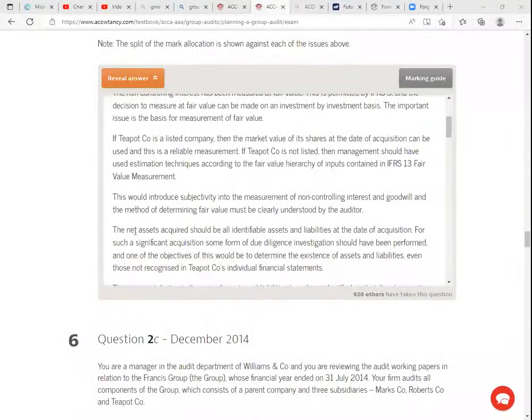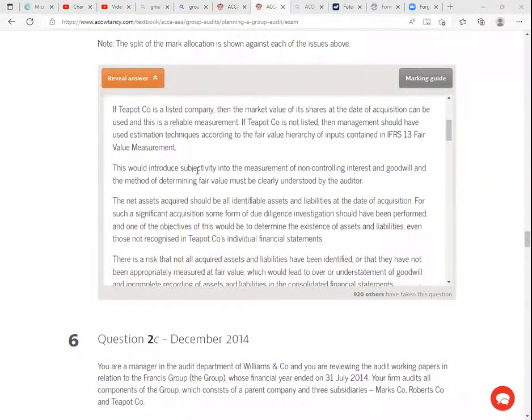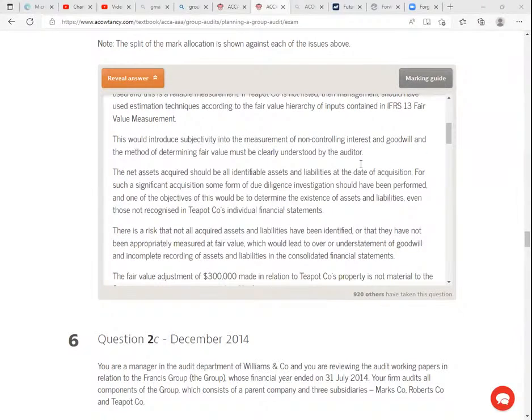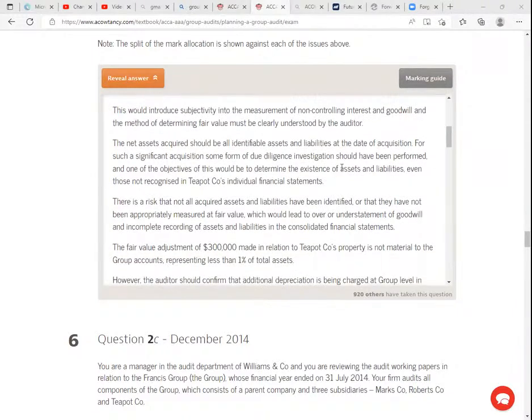So we are told here that this would introduce subjectivity to the measurement of non-controlling interest and goodwill, and the method of determining fair value must be clearly understood by the auditor. The net assets acquired should be all identifiable assets and liabilities at the date of acquisition. For such a significant acquisition, some form of due diligence investigation should have been performed. And one of the objectives of this would be to determine the existence of assets and liabilities, even those not recognized in Teapot Company's individual financial statements.